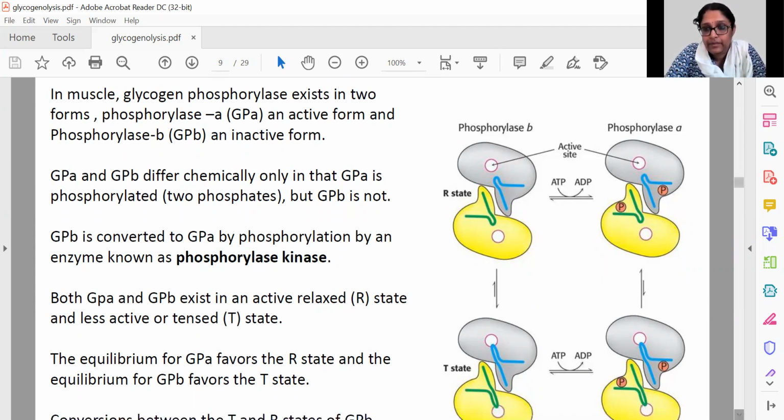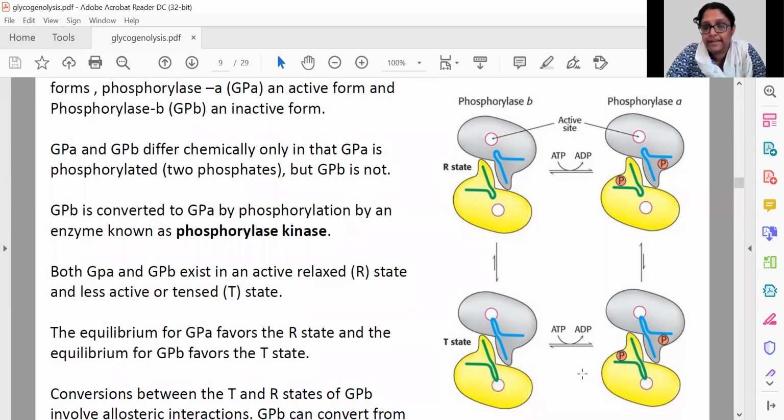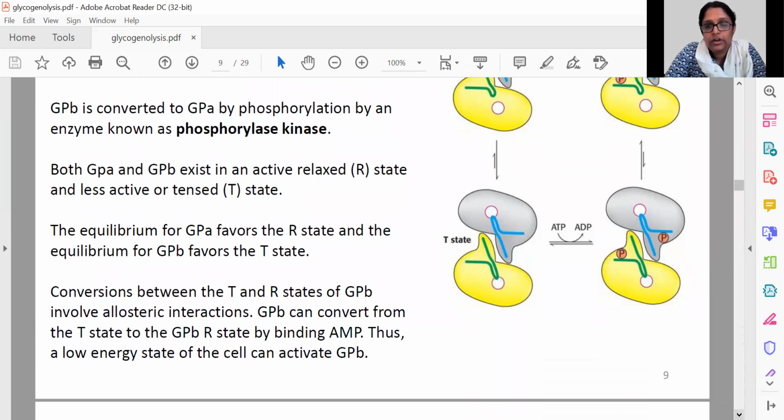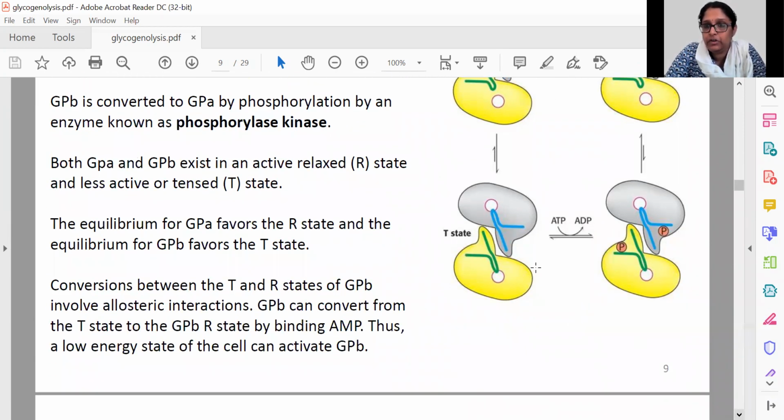Once it is phosphorylated, because there is a phosphate linked to it, it goes from the relaxed state into the tense state, which is the active conformation, and so it can bind to the glycogen molecules and act on it. That is how the enzyme mediated regulation of glycogen phosphorylase happens.